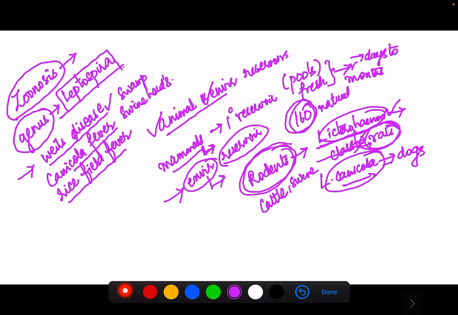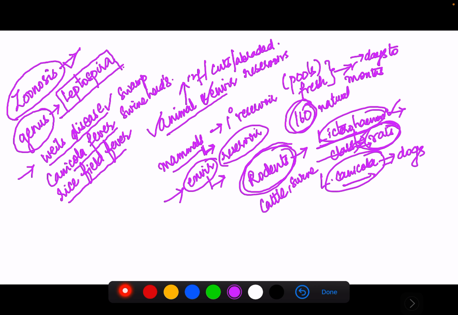How does transmission occur to humans? Humans are infected incidentally after animal or environmental exposure, through cuts or abraded skin.